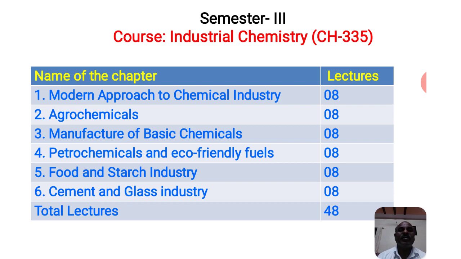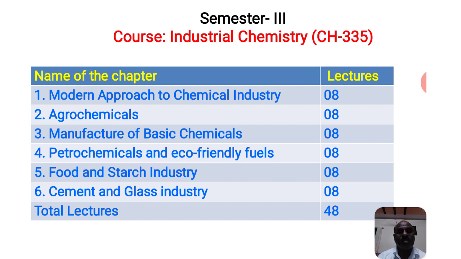And the first chapter is modern approach to chemical industry. In the industrial area a number of industries are there. You can also ask in your mind: what is the work in the industries, what products are manufactured, how is the product manufactured, what processes are used, how does this industry work, what is the procedure?